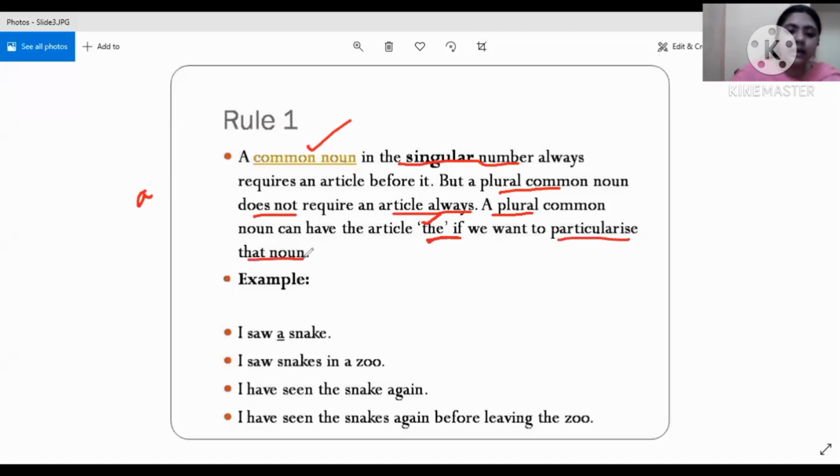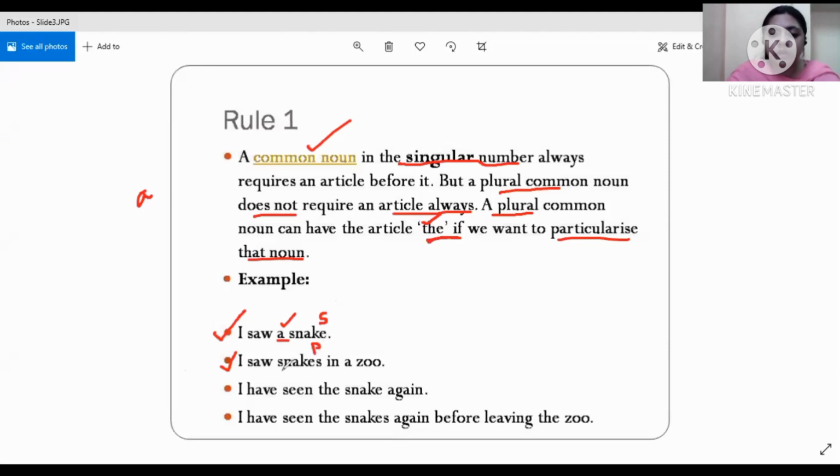Now let us look at the examples and things will be clear. See, the first example, I saw a snake. It can be any snake. A means indefinite, right? I saw snakes in a zoo. Now see, here the number has changed. In the first sentence, snake is singular, and in the second sentence, it is in plural number.